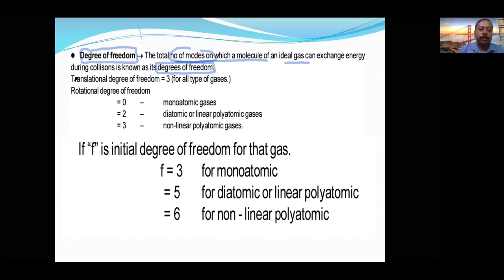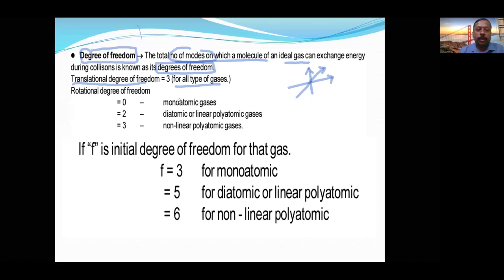Okay. So the first type which we are going to study is translational degree of freedom. Translational means moving. Let us take this as the x-axis, this as the y-axis, and this as the z-axis. For all types of gases, one degree will be the x-axis, another the y-axis, another the z-axis. Translational means moving the gas. In which directions can the gas move? Three directions: x-axis, y-axis and z-axis. That is called translational degree of freedom.